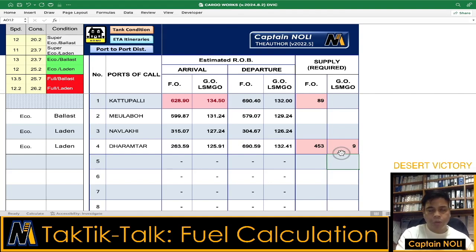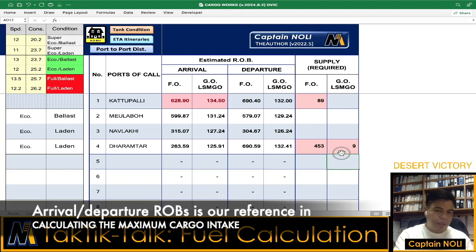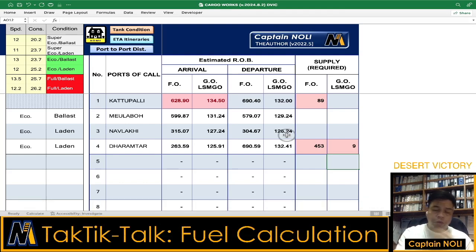We're now done with the fuel consumption, but we're not done yet with the pre-loading or cargo planning. These figures are only to be used in the maximum cargo calculation. For example, if the draft limit is at the loading port, we will use the ROB on departure from the loading port. But if the draft limit or restriction is at the discharging port, we will use the arrival ROB at the discharging port.